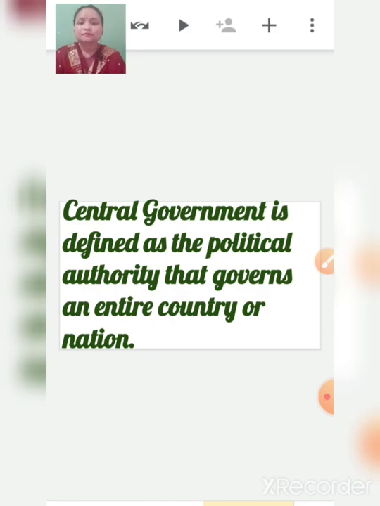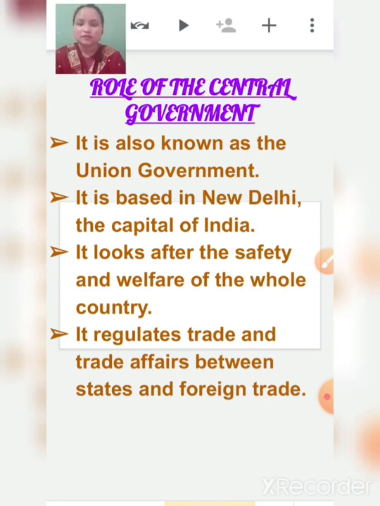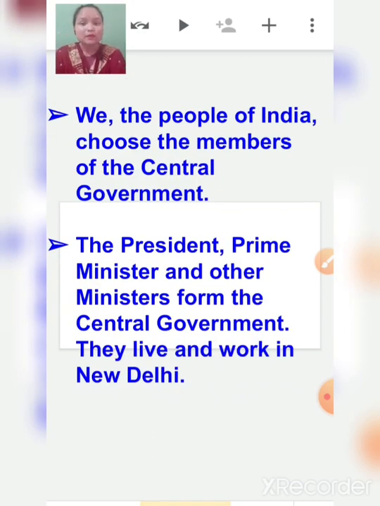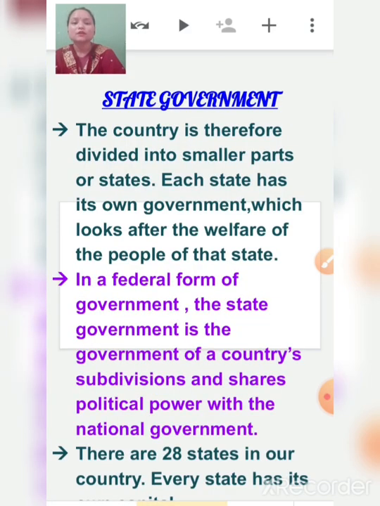Central government is defined as the political authority that governs an entire country or nation. Central government is also known as union government, and it is based in New Delhi, the capital of India. Central government looks after the safety and welfare of the whole country. We, the people of India, choose the members of the central government, and the members are the president, prime minister and other ministers. They live and work in New Delhi.